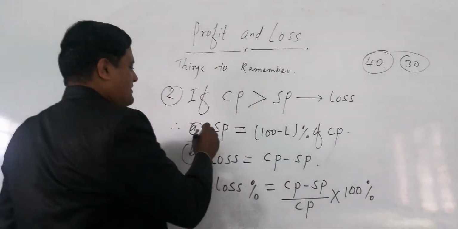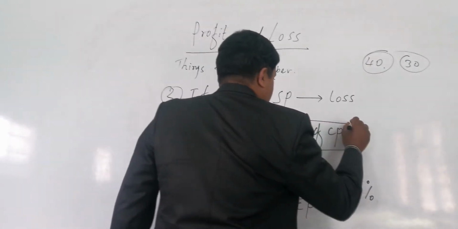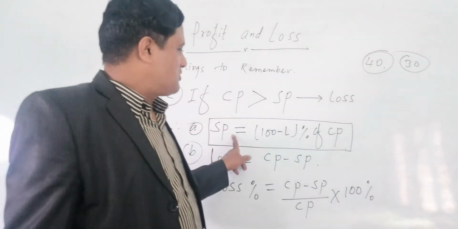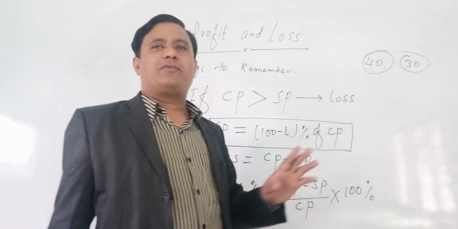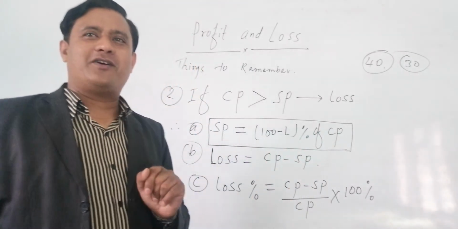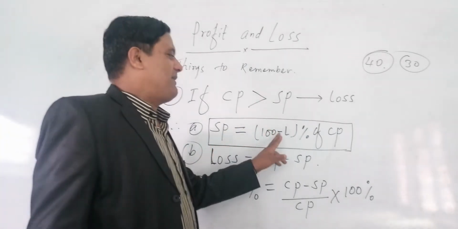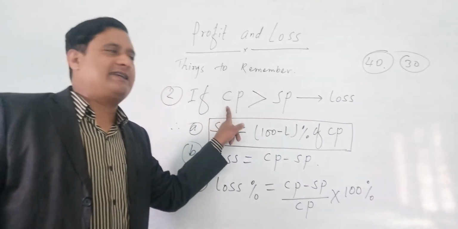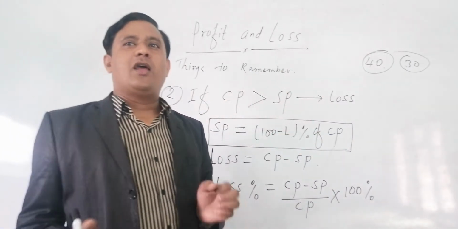So if there is a loss, selling price, this is also a most important formula, SP equals 100 minus L% of CP. In class 8 also I told you that. Students, maybe you are remembering that. Selling price equals 100 minus L% of CP, at which condition? If the cost price is greater than the selling price.